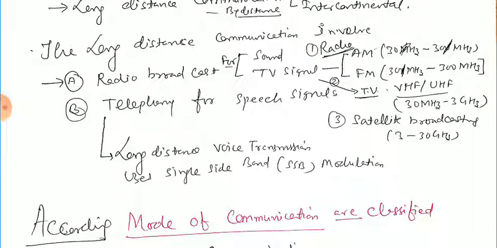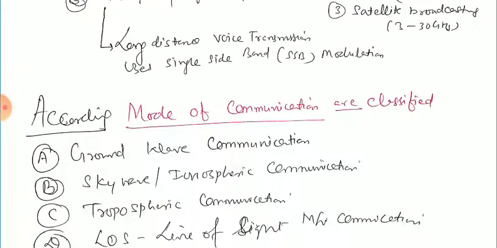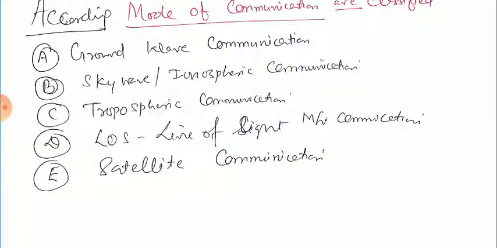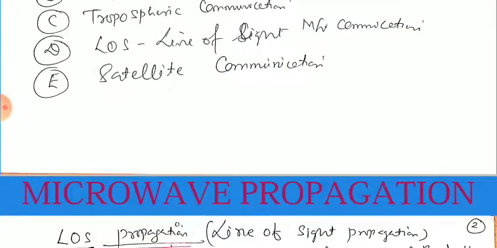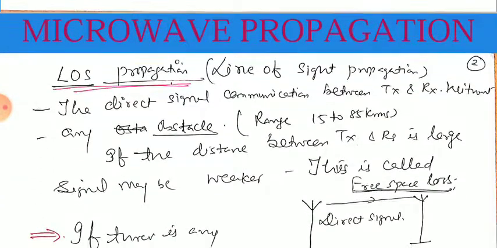Now according to the mode of communications, the communications systems are classified into 5 categories. Number one, ground wave communication. Second one is the sky wave or the ionospheric communication. Third one is the tropospheric communication. Fourth, LOS, yani line of sight microwave communications, and the last but not least, satellite communications. There are the 5 types of communication modes from one point to another point. So we start from the LOS, that is line of sight propagation.